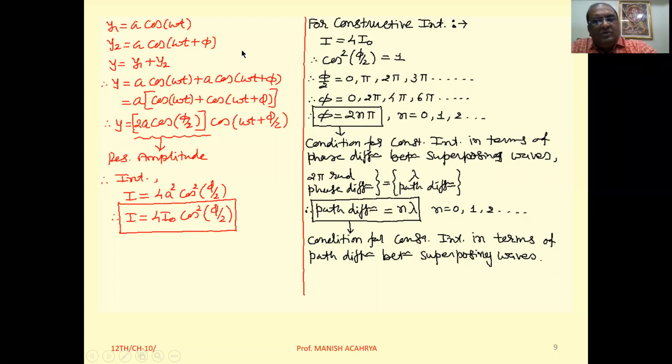Now suppose the displacement of the particle at a point under the effect of the wave produced from source 1 is y1 equal to a cos omega t, and the displacement of that particle under the effect of the wave produced from source S2 is a cos (omega t plus phi). We don't know the phase difference between these two waves, so in general we wrote phi.